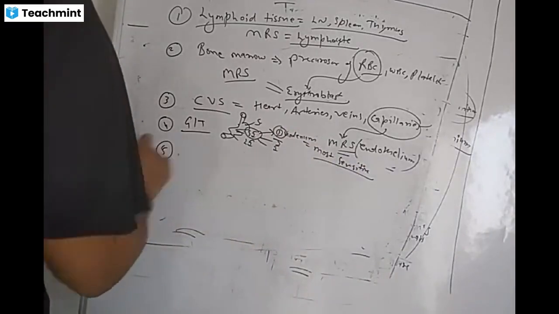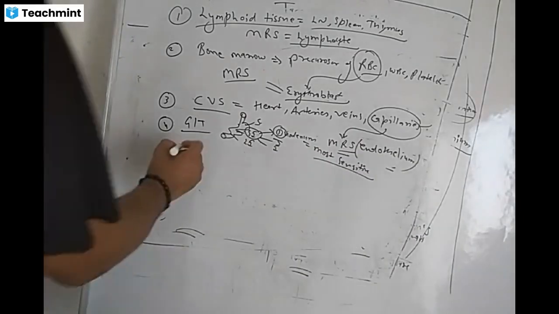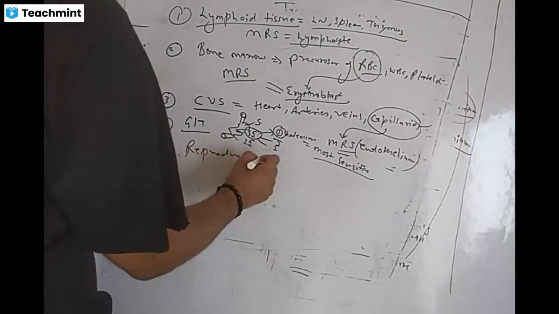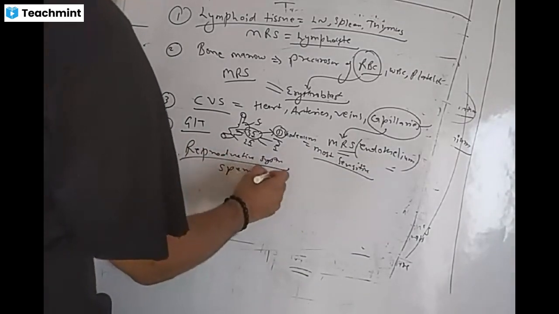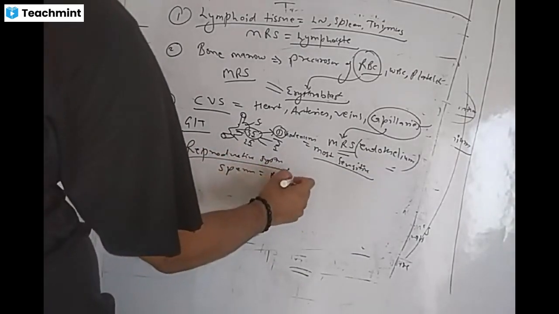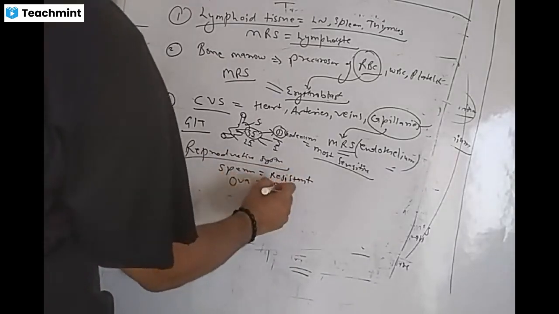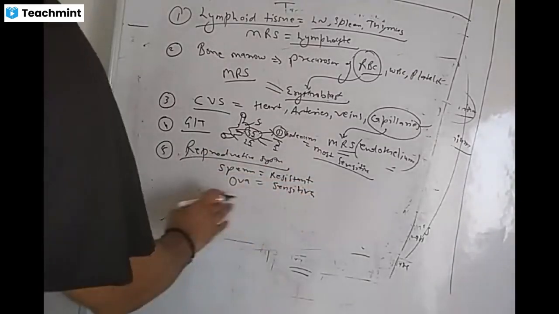Next organ, reproductive system. Sperm are resistant. Ova are sensitive.